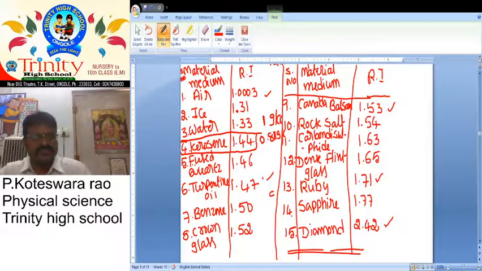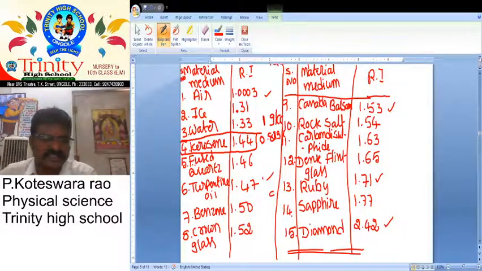So this is one of the most important questions. Water and kerosene, which one has less mass density? Kerosene. Which one has more density? Water. Which one is the denser medium? Kerosene. Which one is the rarer medium? Water, because its refractive index value is less. So on the basis of refractive index, we can decide the rarer medium and denser medium.